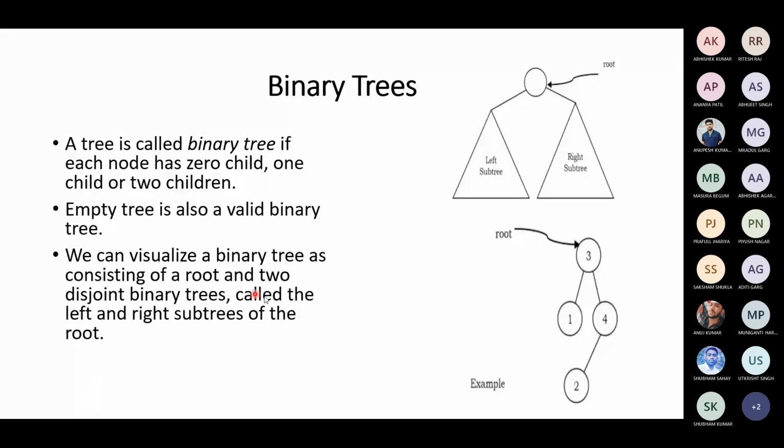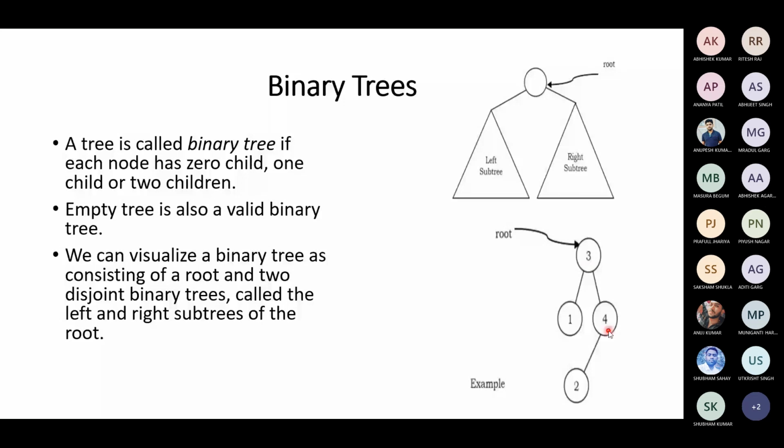So we can visualize a binary tree as consisting of a root and two disjoint binary trees called the left and right subtrees of the root. You can see here, this is a root, we have a left subtree, and we have a right subtree. This is one example of a tree. You have a root, and this node has two children.